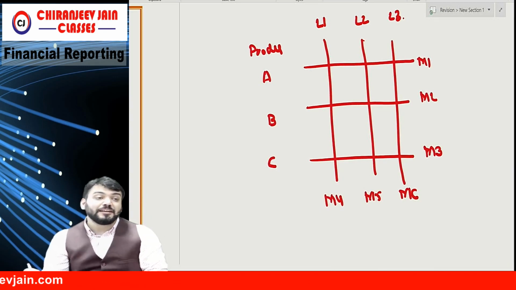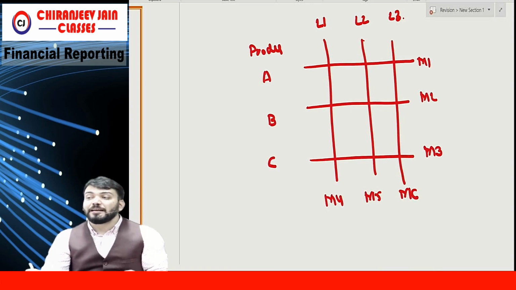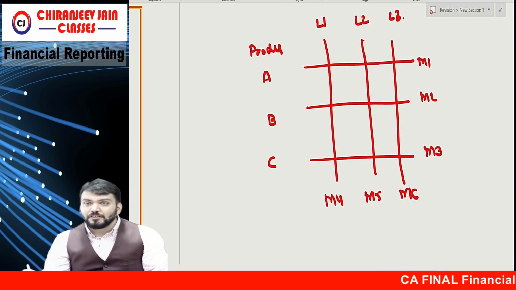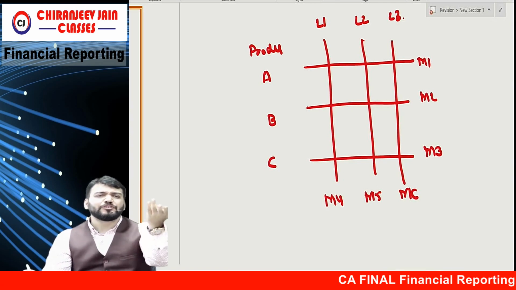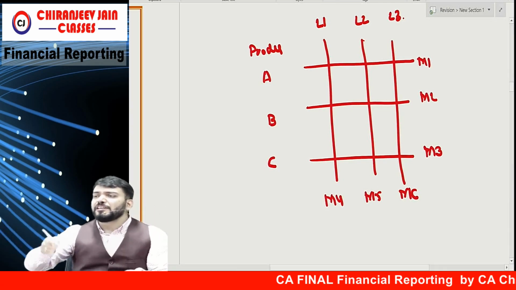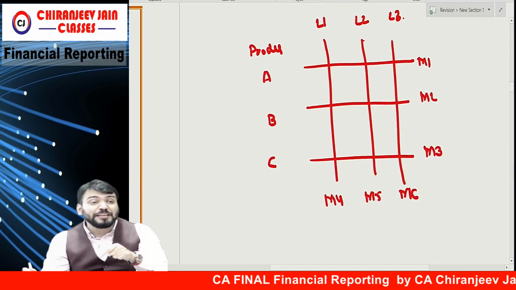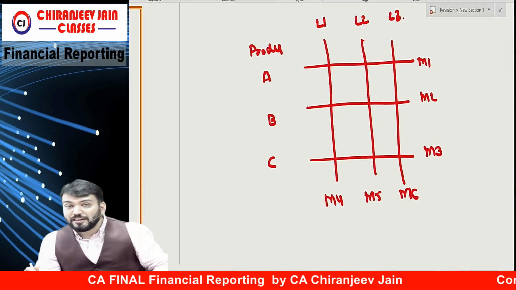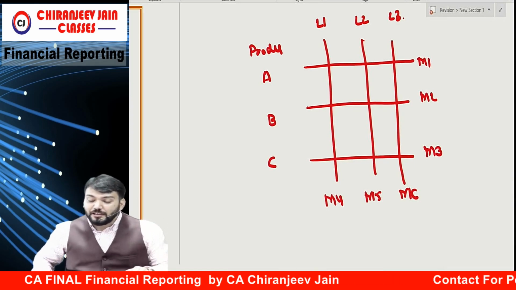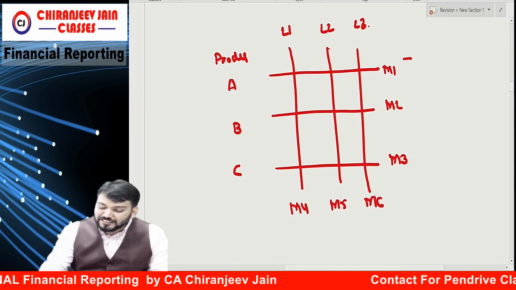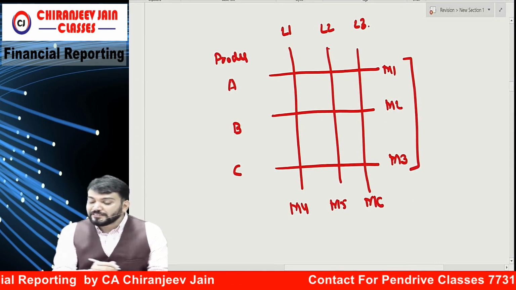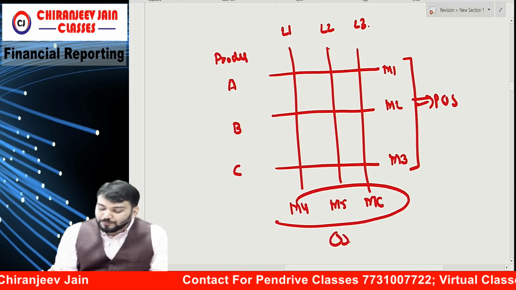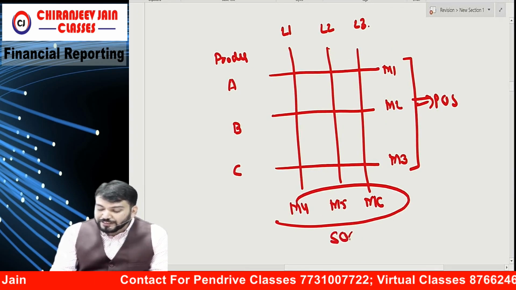The doubt will be: sir, now will the operating segment be based on product or on location? This depends upon the choice of management. Management will decide whether it is based on product or location. But what Ind AS 108 says is, whenever there is a matrix form of organization and you are opting for product as the operating segment, then product becomes the primary operating segment and location becomes the secondary operating segment.